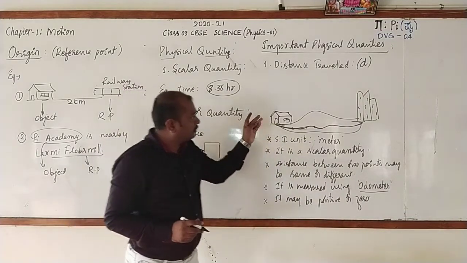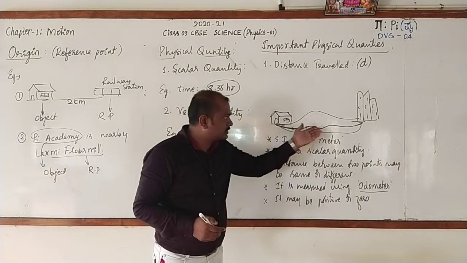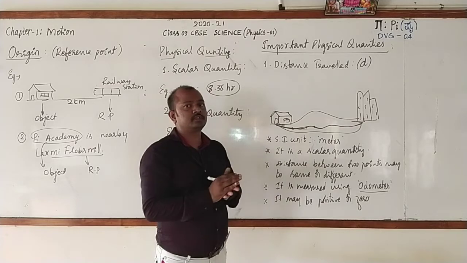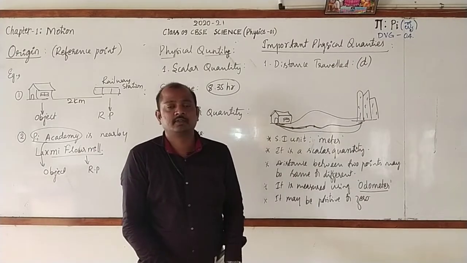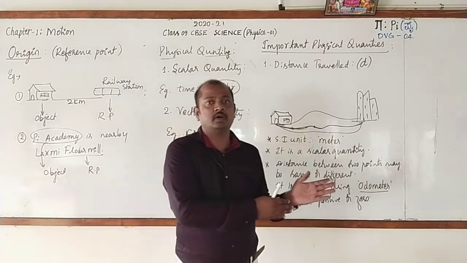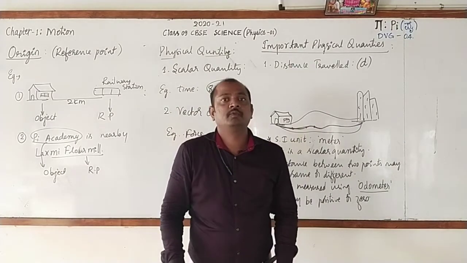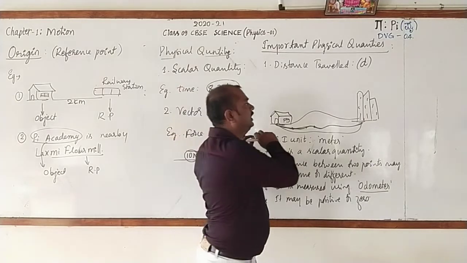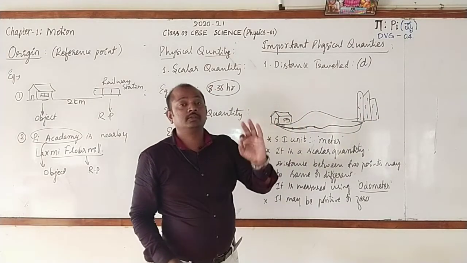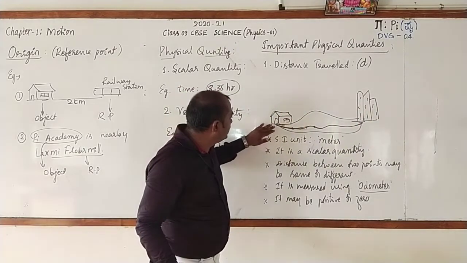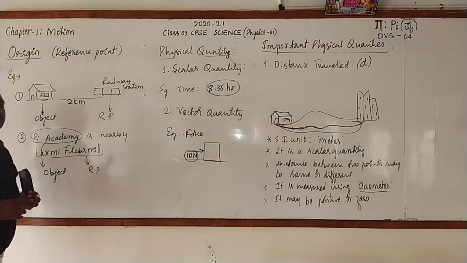Now here, when a boy is moving from his house to the school, there will be many roads. He will go on those roads. If you go for finding the length of the path on which he has moved, it is called distance. In between the house and the school, many other buildings may come. We won't consider them. Suppose you go for taking the direct distance from house to the school, that direct distance between the initial position and final position of a body is called displacement.